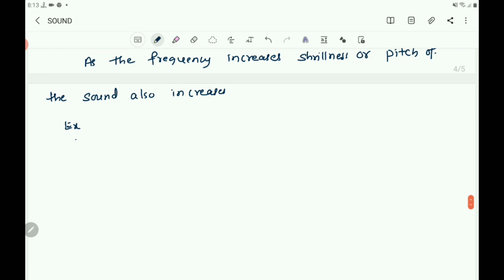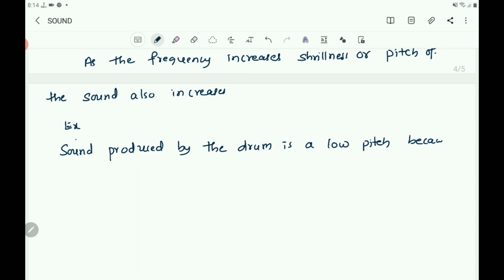Sound produced by the drum has low pitch because of its low frequency.